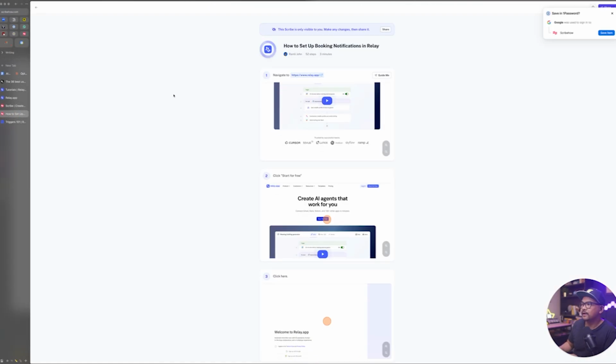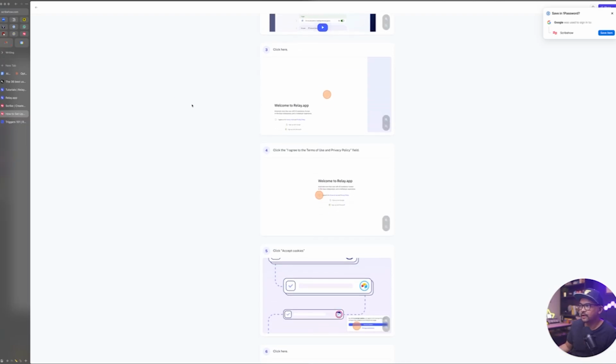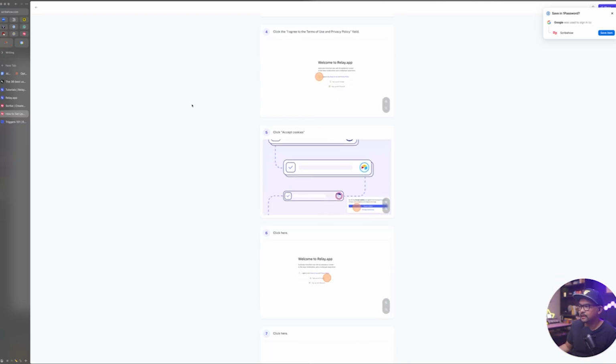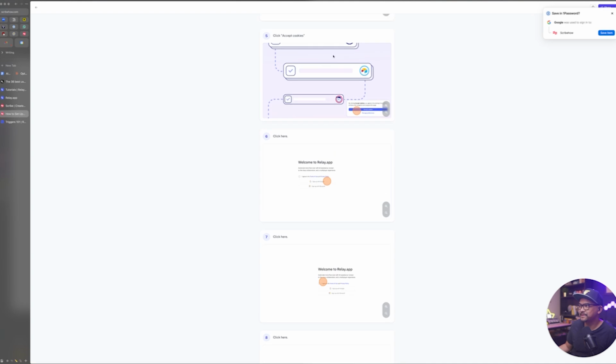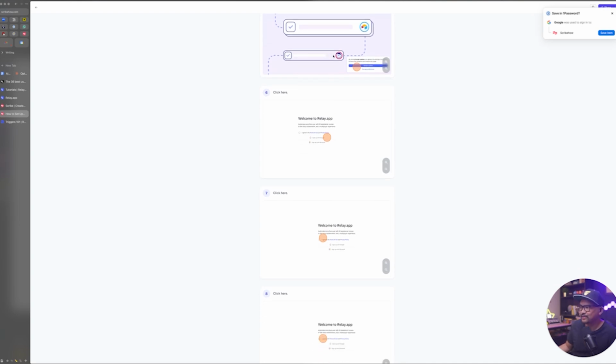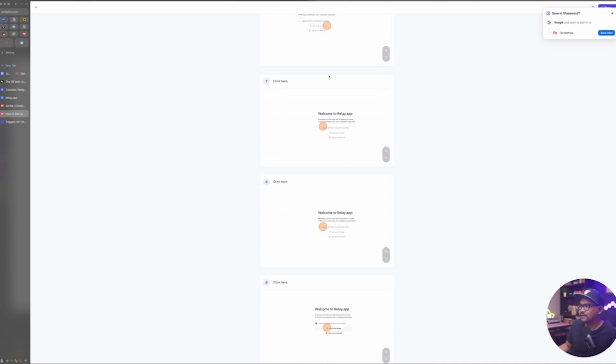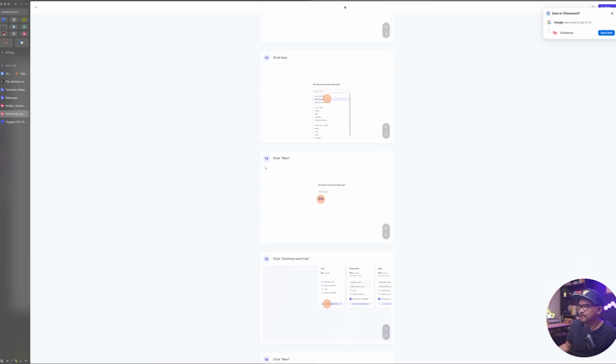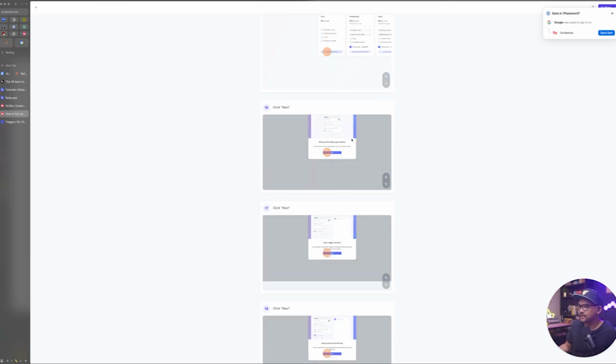In this case, I sign up for Relay and I work through all the steps, starting from here on the website, accepting the cookies. Actually, that's not necessary. I clicked through that, but it should recognize that. Welcome to Relay. So I connected some things. And then finally, I set up my first workflow.